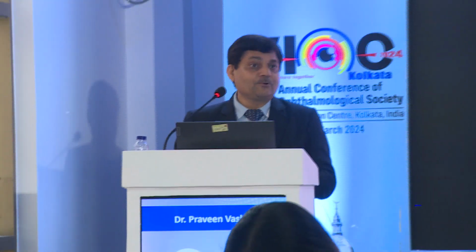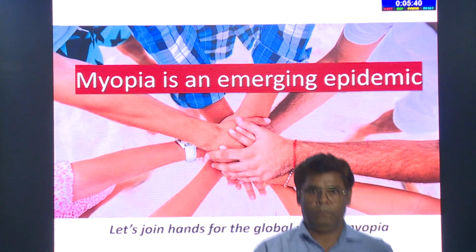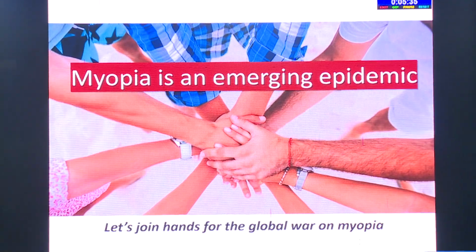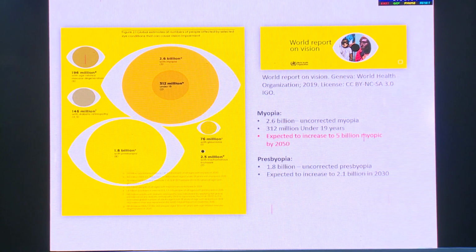The issue is that at this stage, we are not aware what the effective refractive error coverage in our country is. This is a bigger challenge. As sir has just mentioned, myopia is an emerging epidemic, and probably all of us are aware that by 2050, 50% of the Indian population may be myopic.